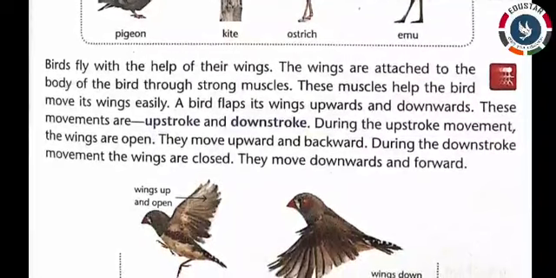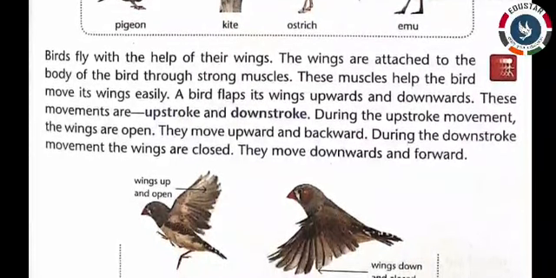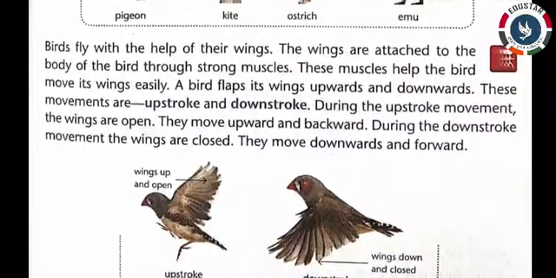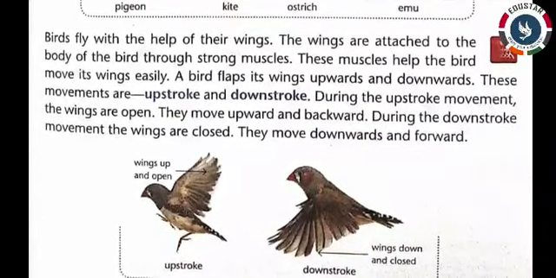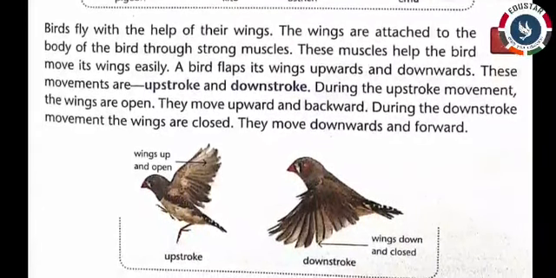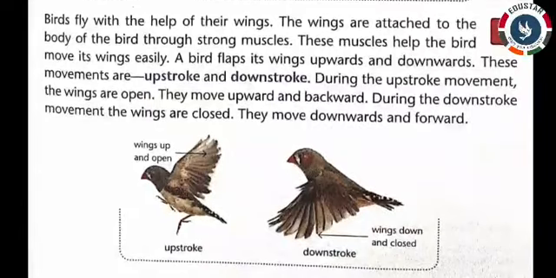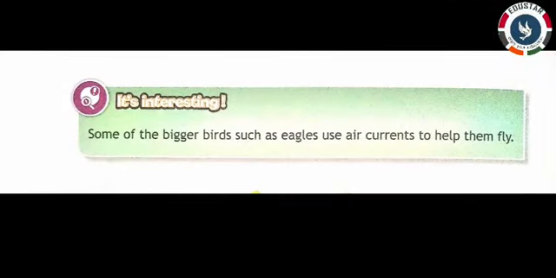They move upward and backward. During the downstroke movement, the wings are closed. They move downwards and forward. It's interesting. Some of the bigger birds such as eagles use air currents to help them fly.